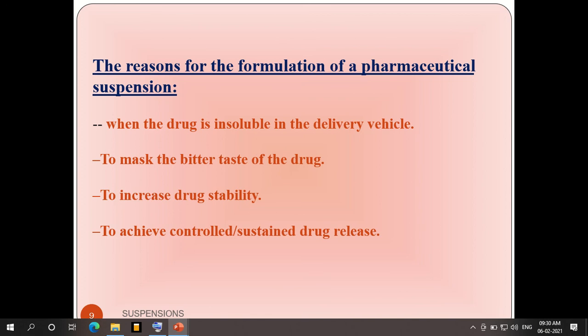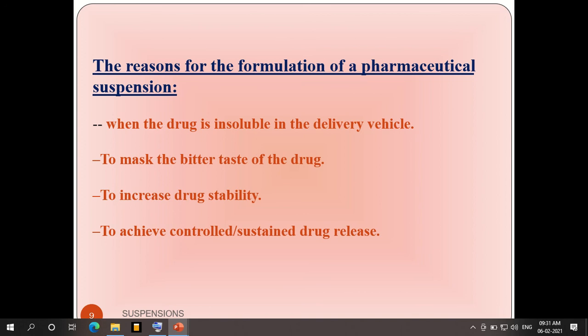Whenever we prepare a drug in any dosage form, from production until consumption it has to show its desired therapeutic action, so it has to remain stable. That matters. That's why we try different dosage forms, and the administration process also matters here. And especially for controlled and sustained drug release systems, suspensions are also used.